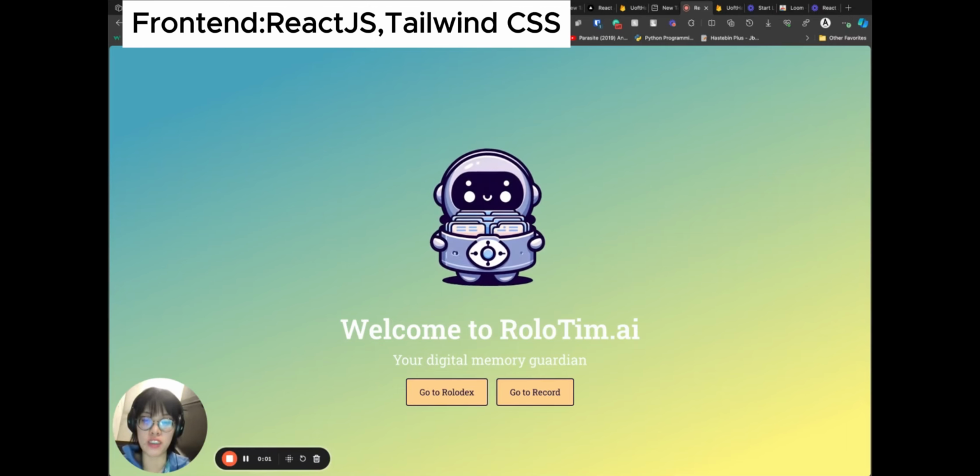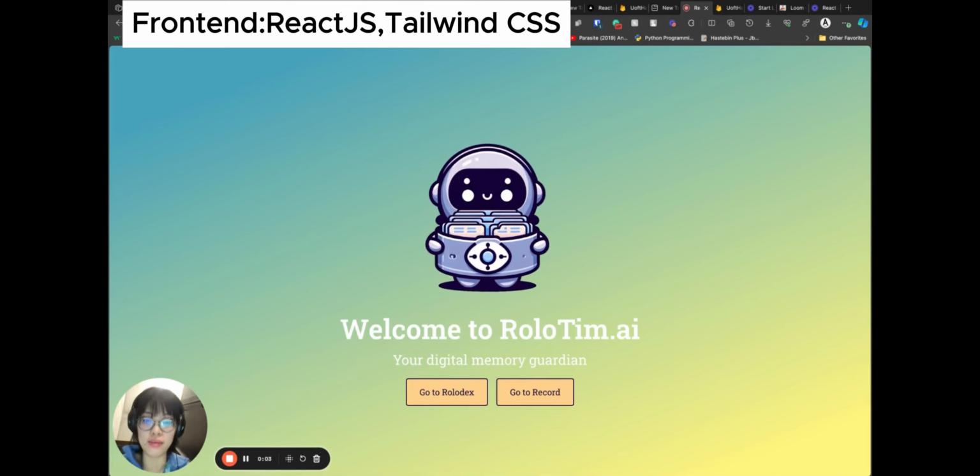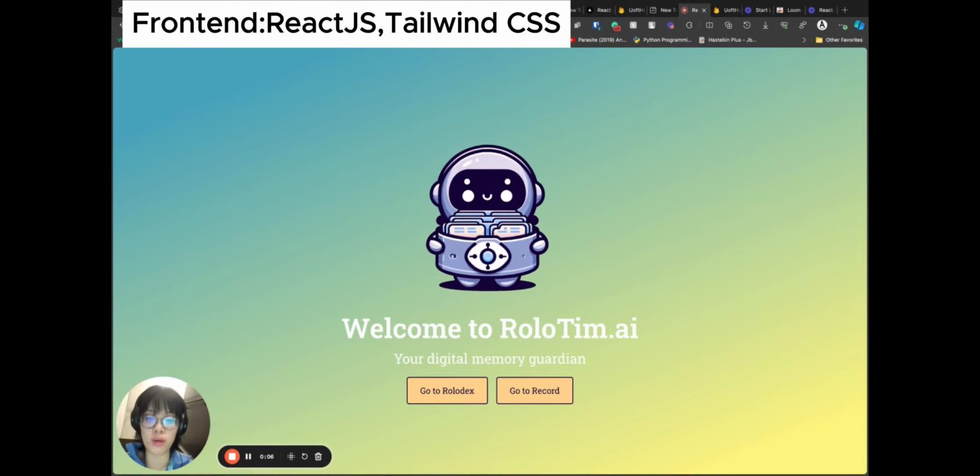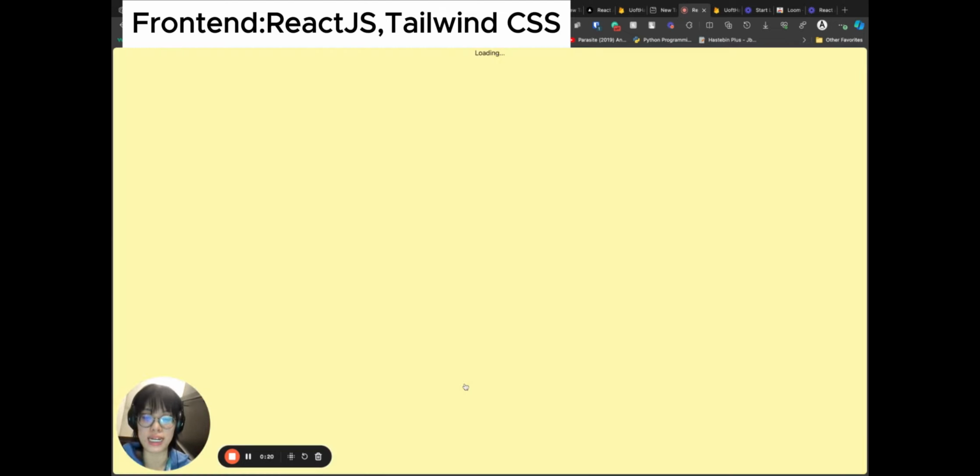Here's our homepage for RoloTim.ai. Two options for the user. One is going to the Rolodex, and on the other side you can go record. Let's take a look at the Rolodex.